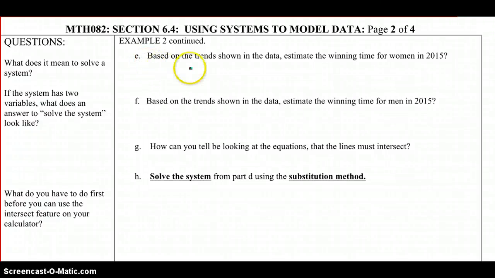So part E says, based on the trends shown in the data, estimate the winning time for women in 2015. So estimating, we're going to use the linear regression equation.